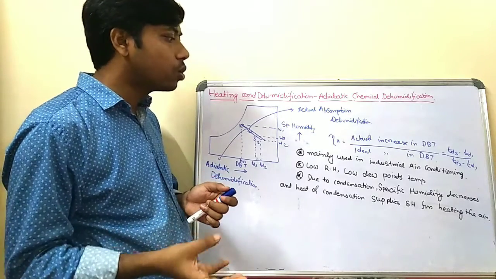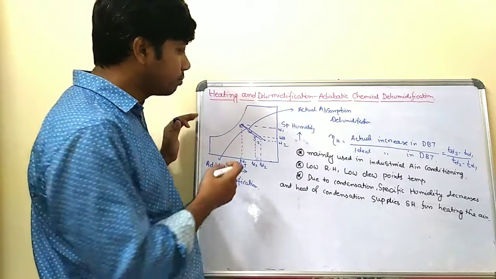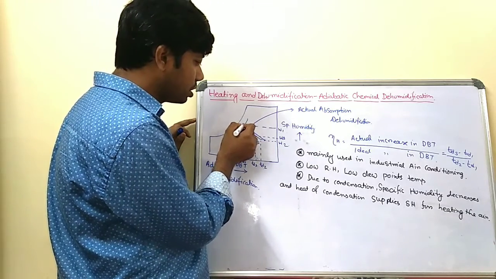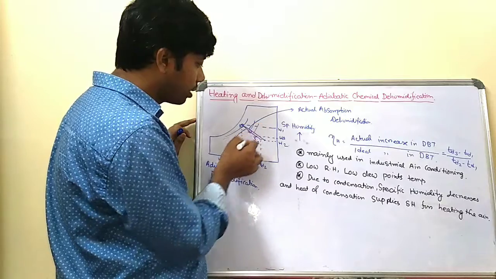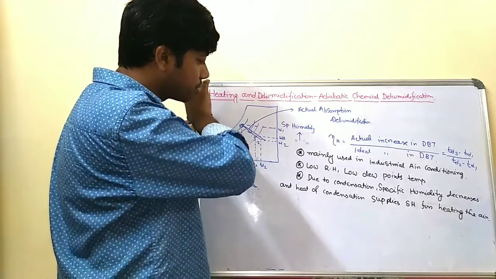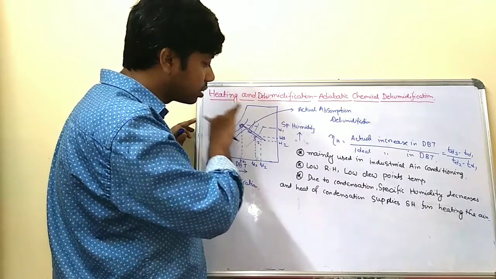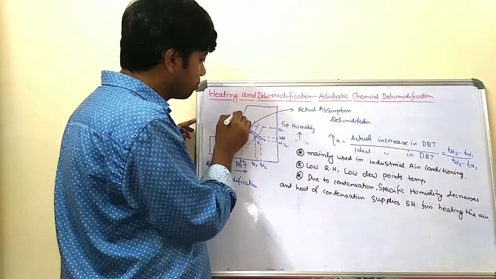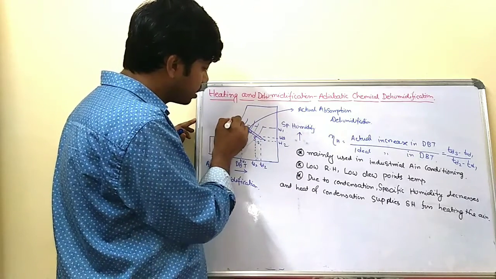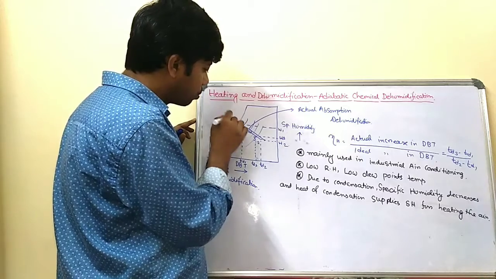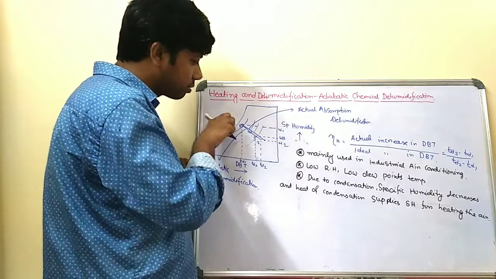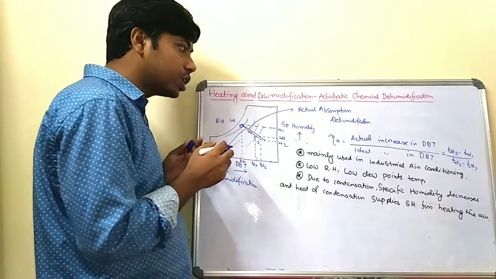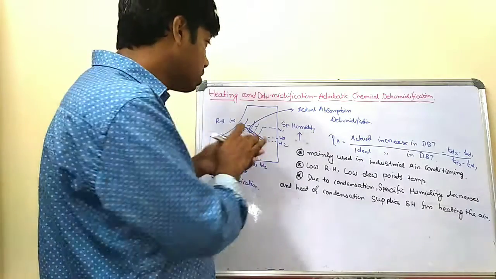And it gives you a low relative humidity, obviously, because the final stage is here and this is the initial stage. This is the relative humidity line. As you go in this direction on the psychrometric chart, the relative humidity decreases, because this line indicates relative humidity of 100%. As you go along the downward direction, from 1 to 2 and 1 to 3, the relative humidity decreases, and a low dew point temperature is also achieved through this process.